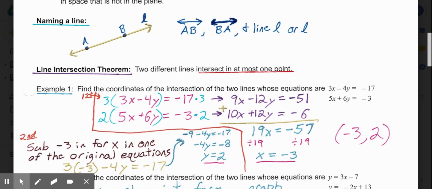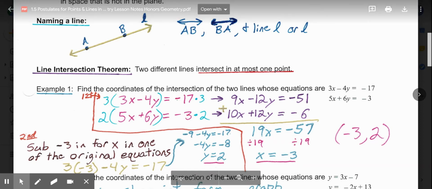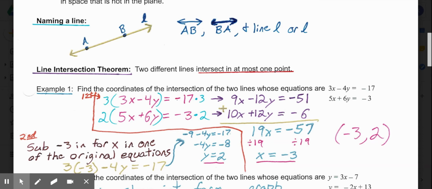Then we have the line intersection theorem. So this is supported by proof. The line intersection theorem says 2 different lines intersect at most at one point. So that means there could be no intersection, or at most 2 different lines intersect at one point. If they intersect at multiple points, they would be the same line. So intersecting at one point for 2 different lines.